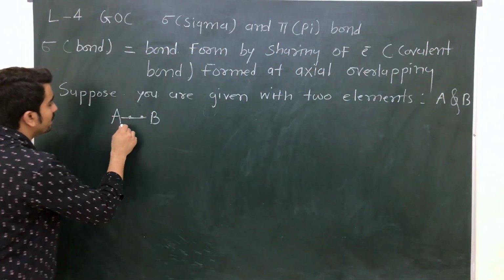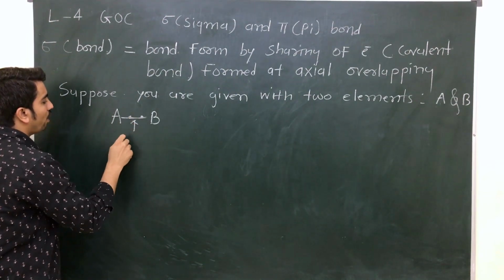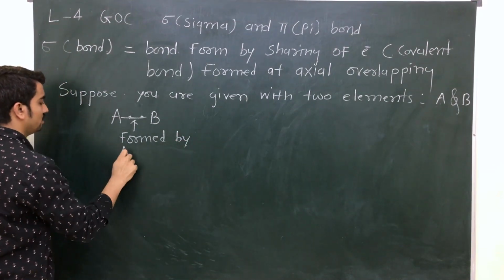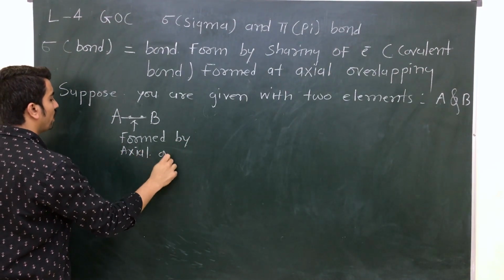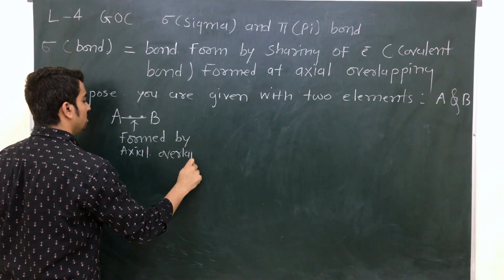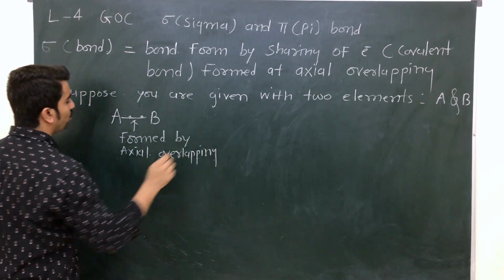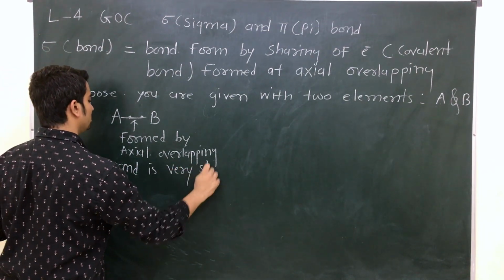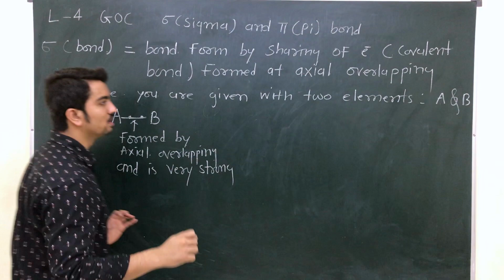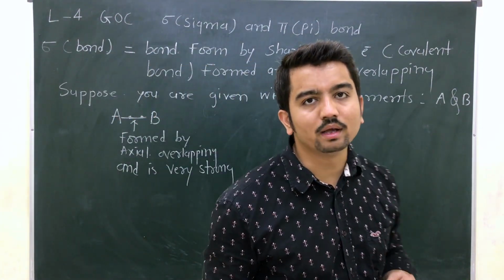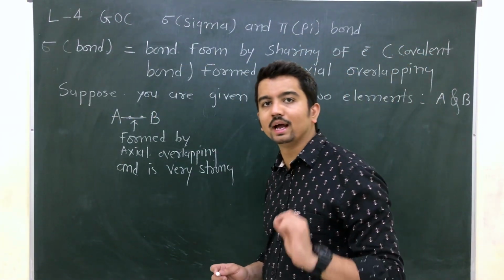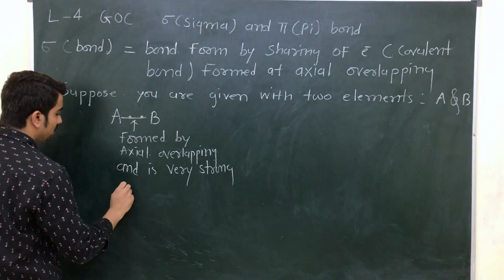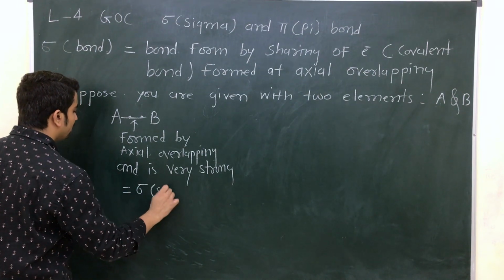Now listen to what is happening here. This bond is formed by axial overlapping and is a very strong bond. So this bond is known as a sigma bond.